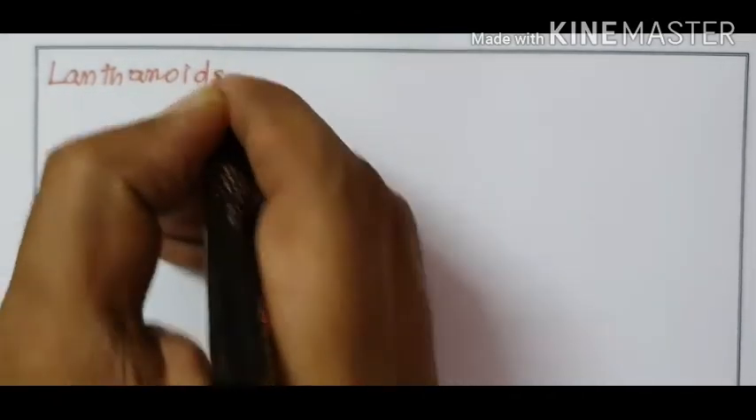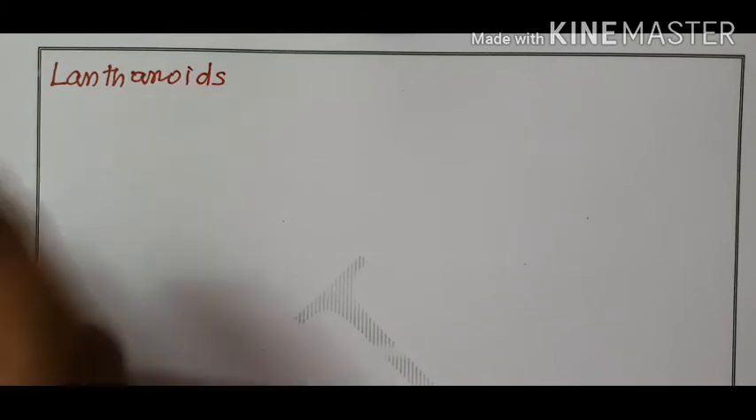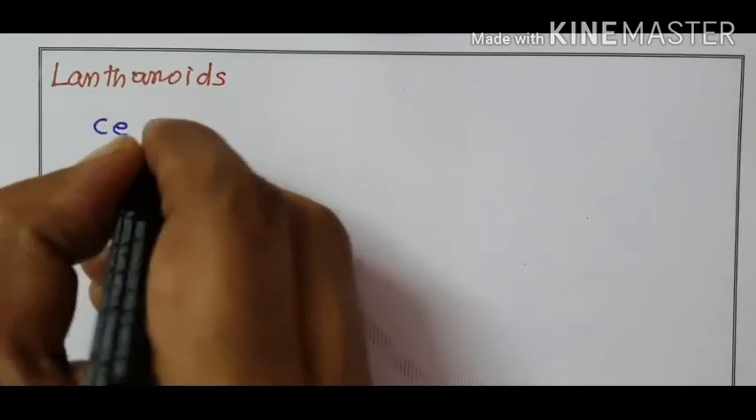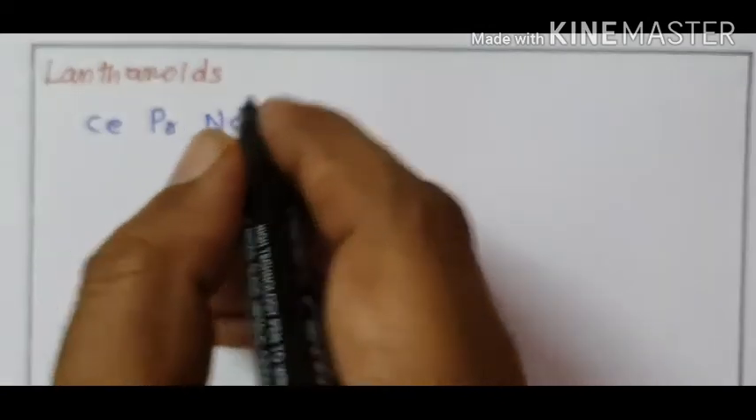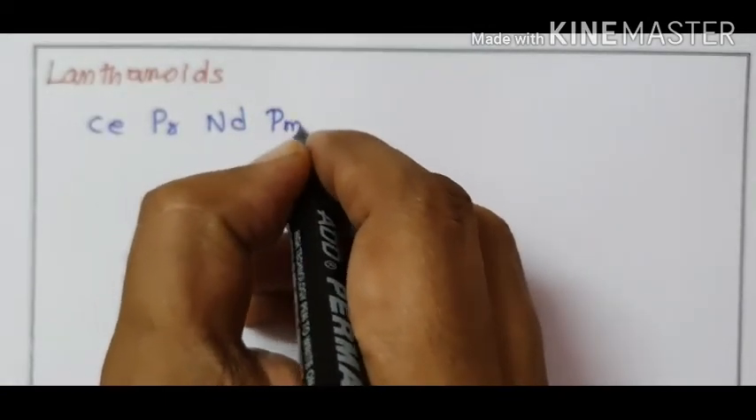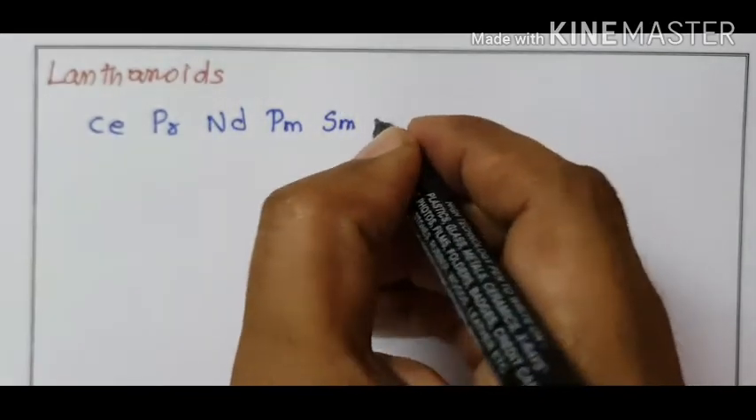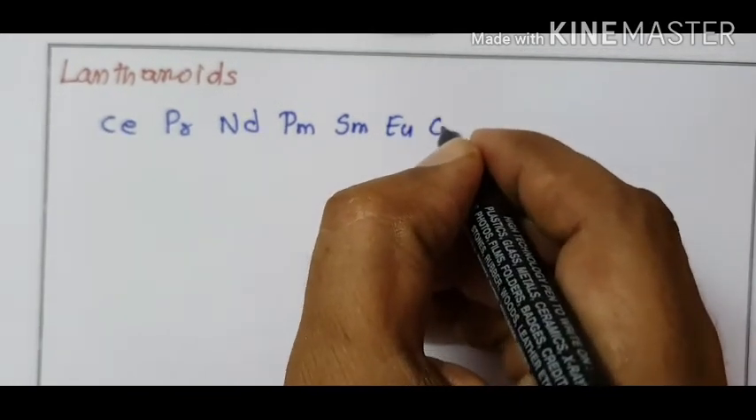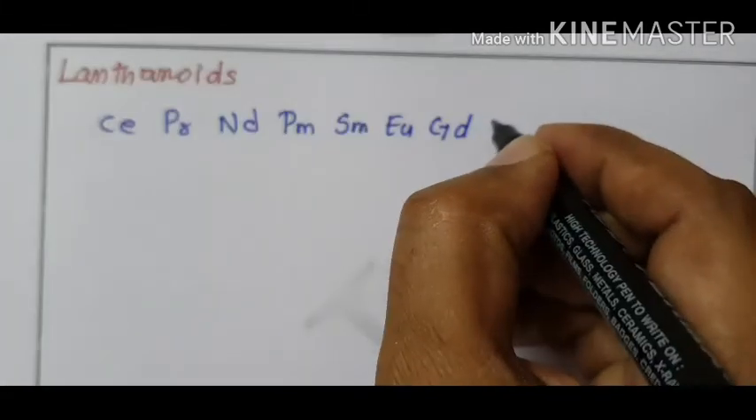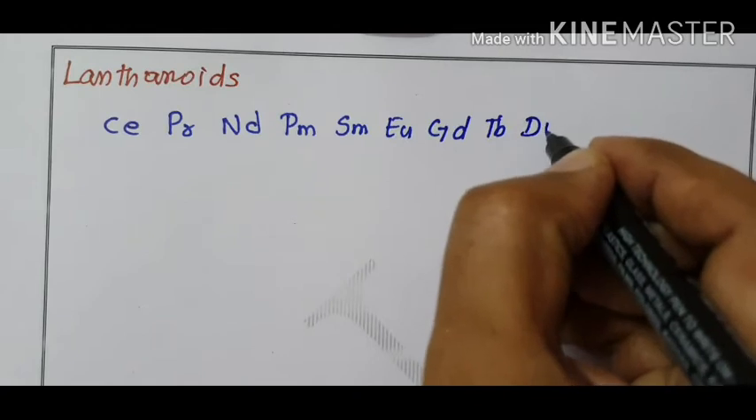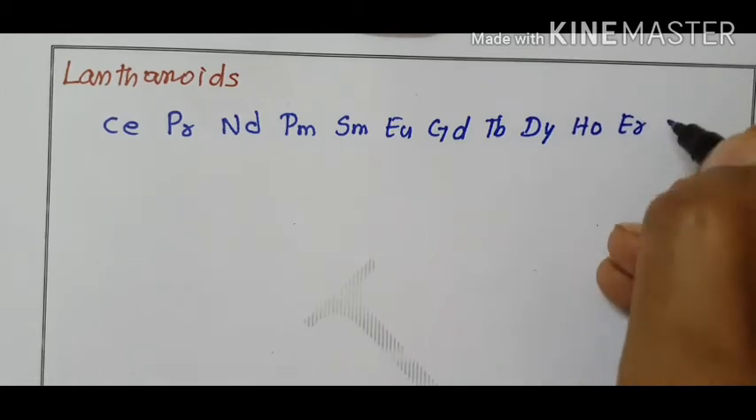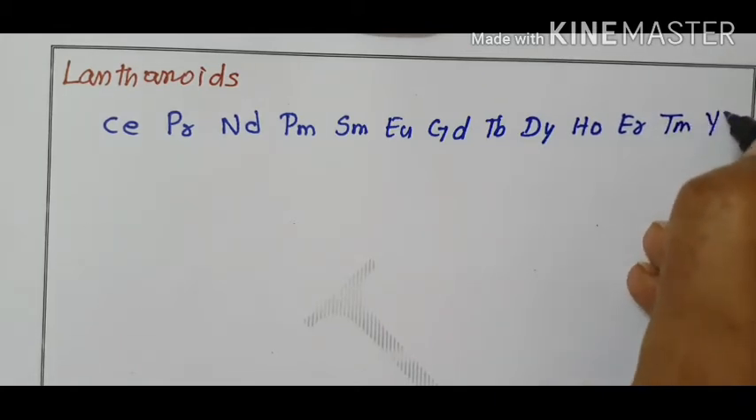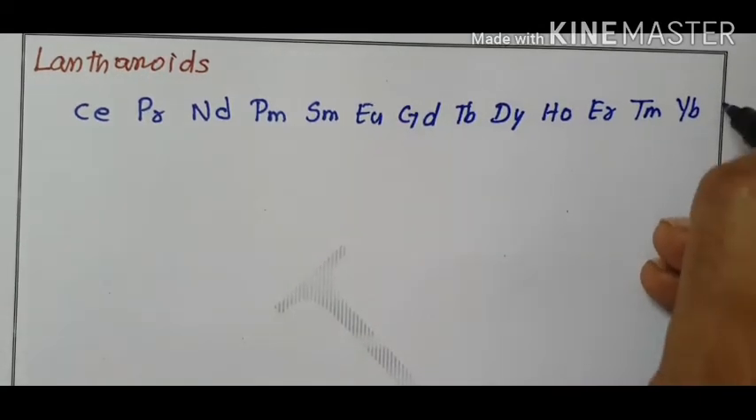Then actinoids. The first element in lanthanoids, cerium, praseodymium, neodymium, promethium, samarium, europium, gadolinium, terbium, dysprosium, holmium, erbium, thulium, ytterbium, lutetium.